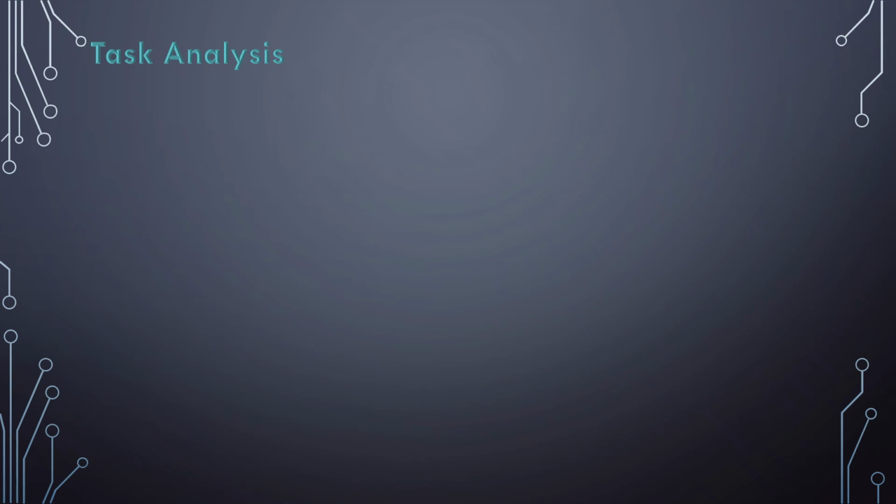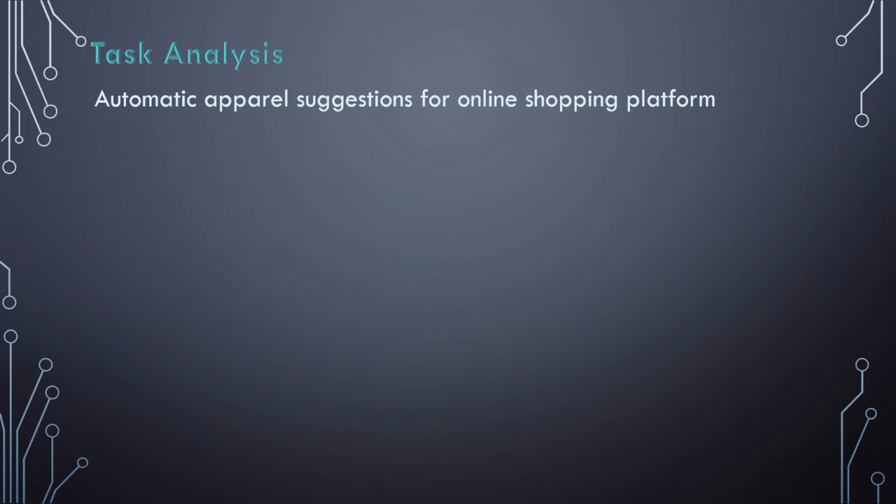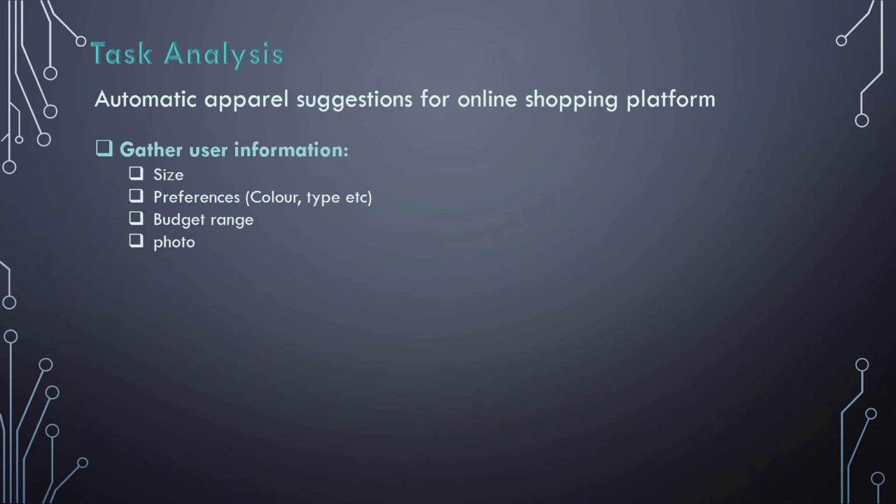Firstly, we would need to gather the user information. This may contain size, preferences such as colors, types, etc., budget range, and even a photo of the user. Based on these details, the app can suggest the apparels that the user may like. It can even create a new image from the uploaded image wearing the dress under consideration. This can give the user an even better idea about how this particular dress will look on him or her.